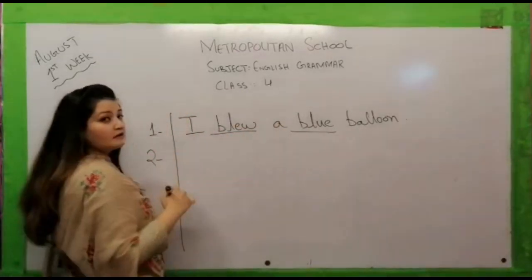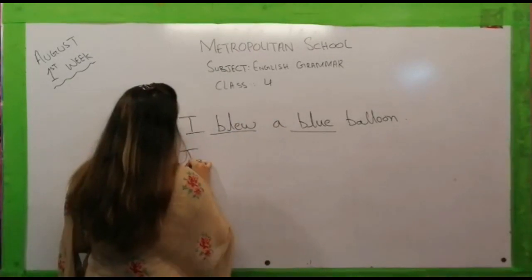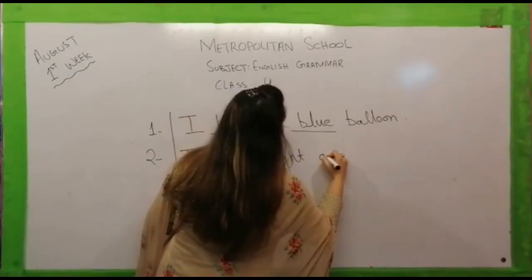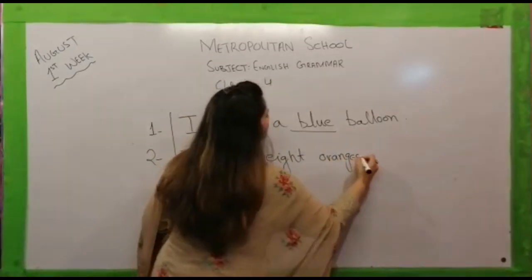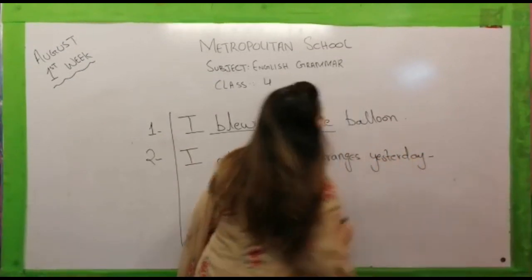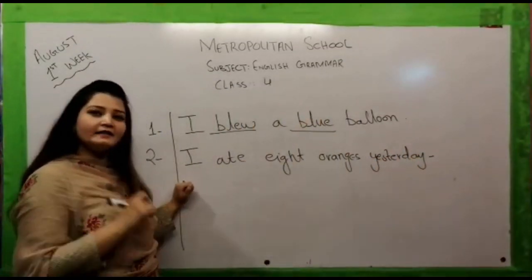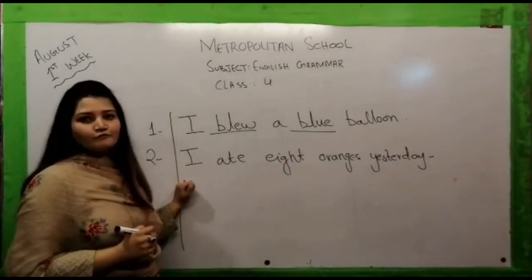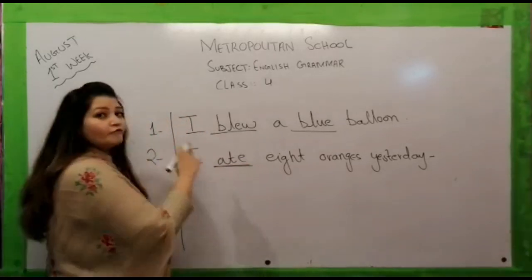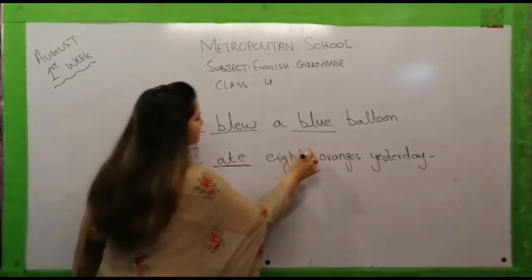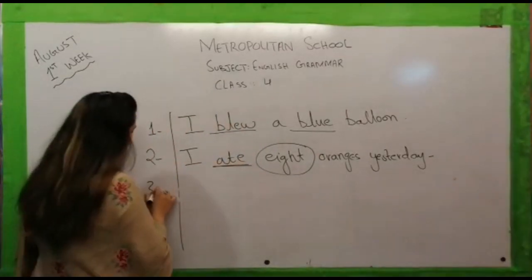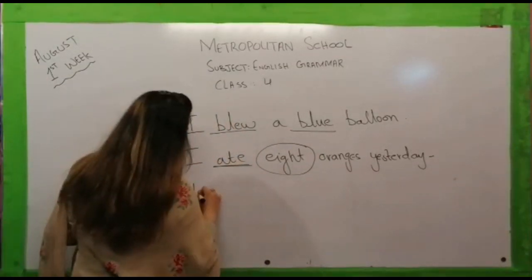Now let's move towards the next verb. I ate 8 oranges yesterday. Well, as you all know, eating healthy foods, healthy fruits is really good for your health. So here we have used ate as the past form of eat and its homophone here is this digit 8. Now let's move towards our next sentence. He wore a war uniform.